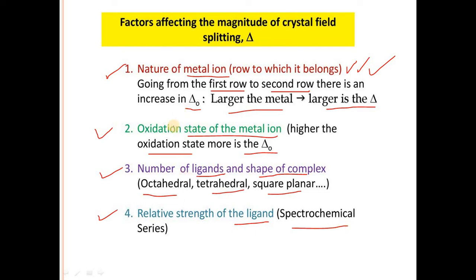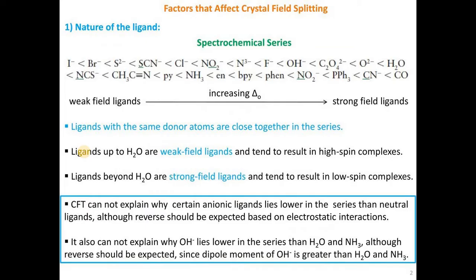So these four factors are very important to calculate the delta value. We will see them one by one in the next slide, the factors that affect crystal field splitting.